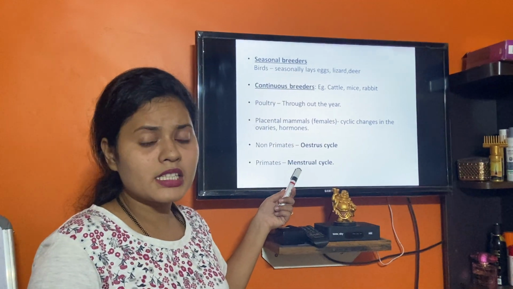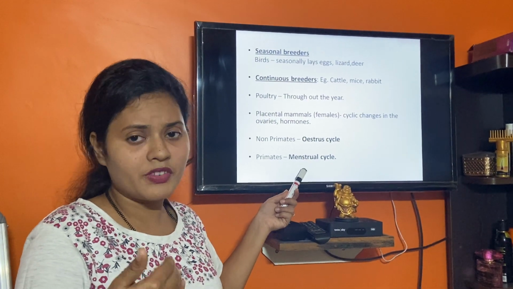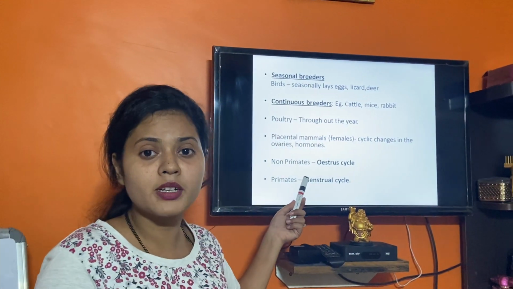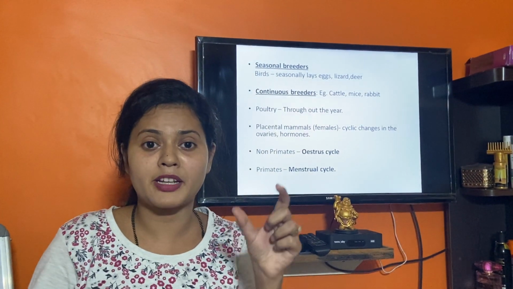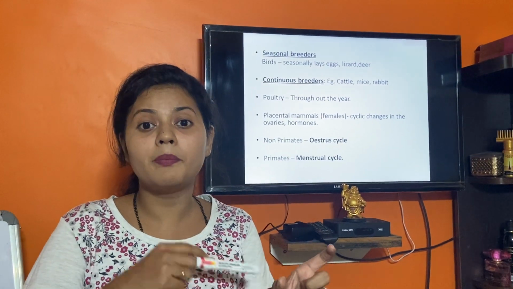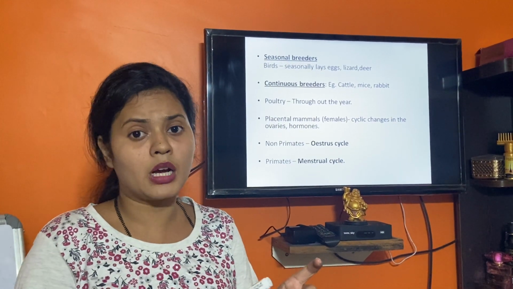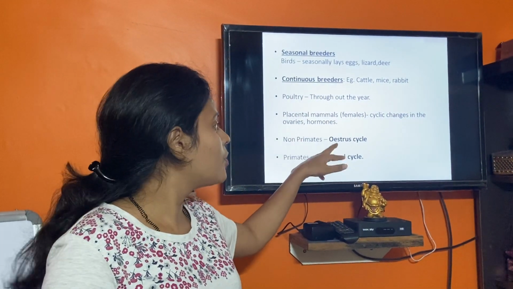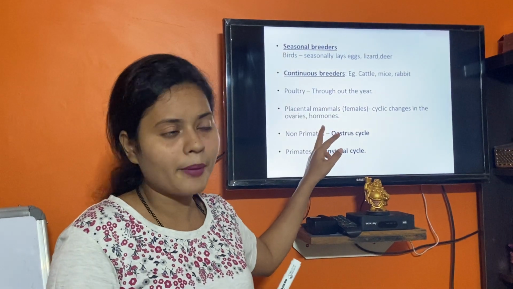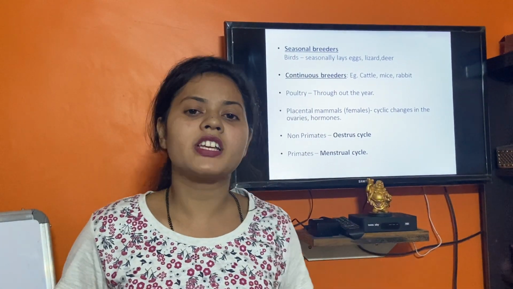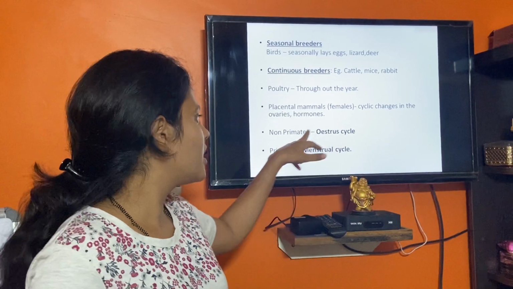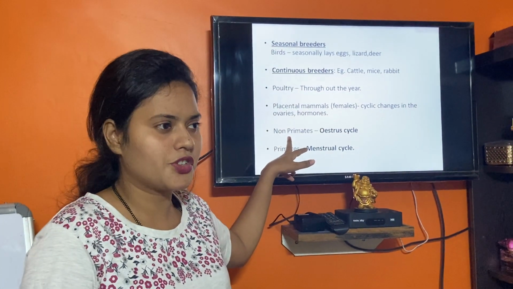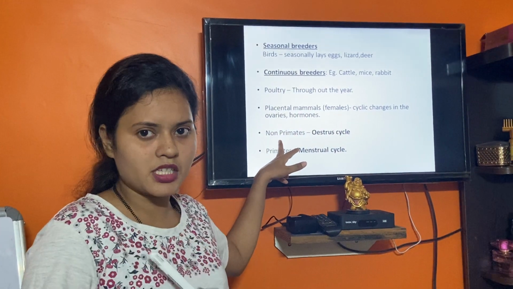Now you must be wondering, is it the same menstrual cycle that we see in humans? No. In humans, we know there is a particular phase called the menstrual phase, wherein the females are bleeding. The blood comes out through the uterus. Whereas in non-primates like dogs, they do not show that bleeding. The body temperature itself increases, and at that time we say the individual is in the estrous phase.